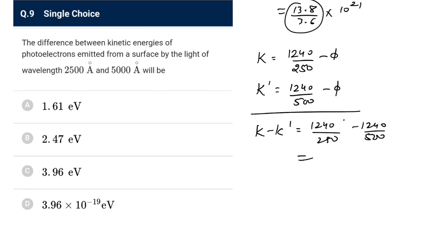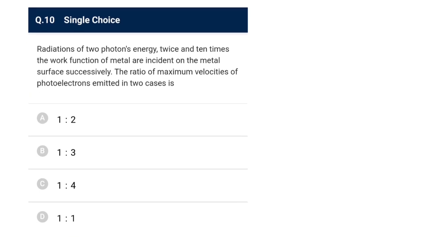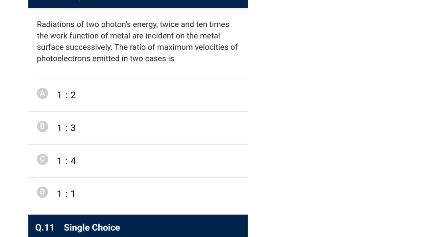So calculate this one, this would be double of that, so I can do this 1240 upon 500, that would be the answer. And this answer would be 124 by 50, 12.4 by 5, that we did 2.48 eV some time back, so it would be 2.47 eV, that would be the appropriate one. Next one, radiations of two photons energy twice and 10 times the work function are incident. So in the first case, k1 max would be energy is 2 phi minus phi, that is phi. In the second case, k2 max would be 10 phi minus phi, that is 9 phi.